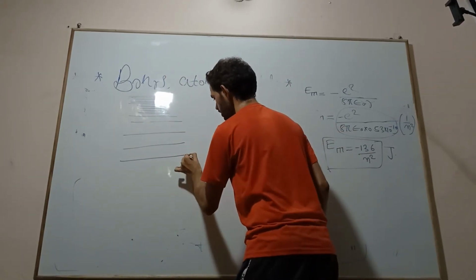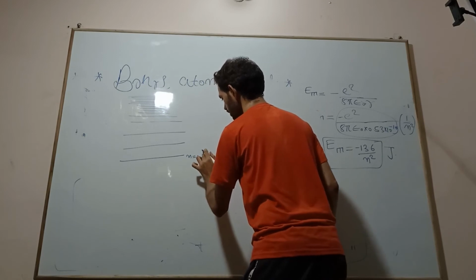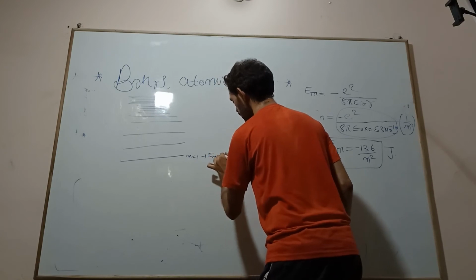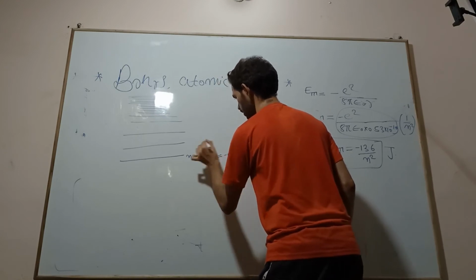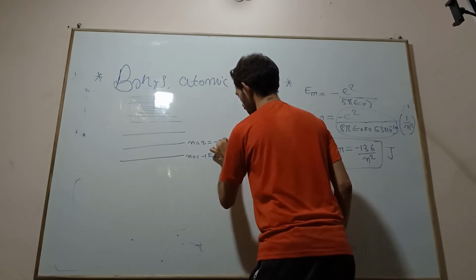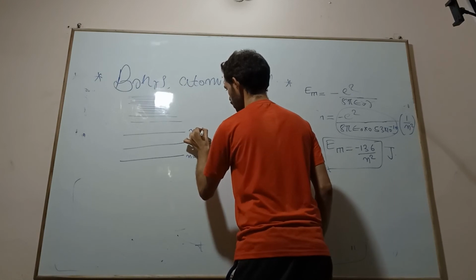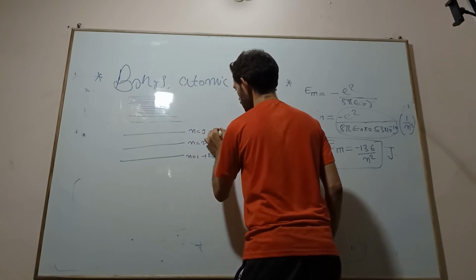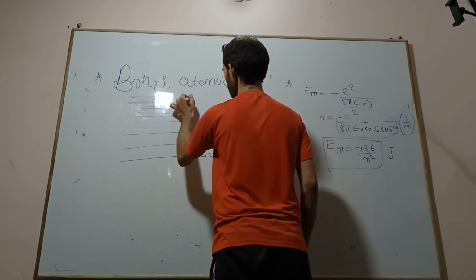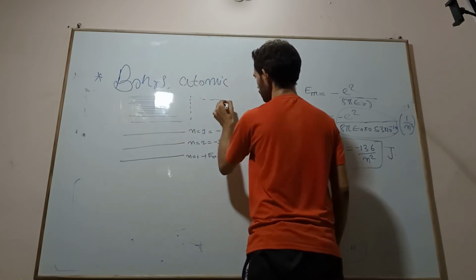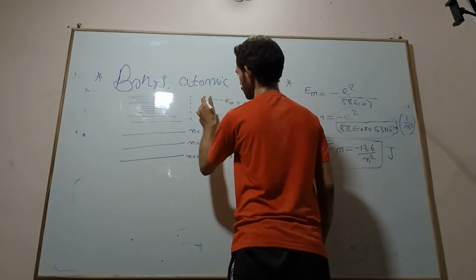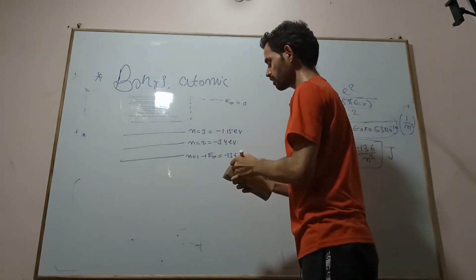For n equal to 1, the total energy is minus 13.6 electron volt. For n equal to 2, minus 3.4 electron volt. For n equal to 3, minus 1.51 electron volt, and so on, up to the last energy level, where you get energy almost equal to 0, because something divided by infinity is 0.